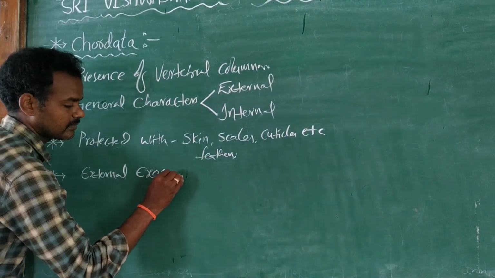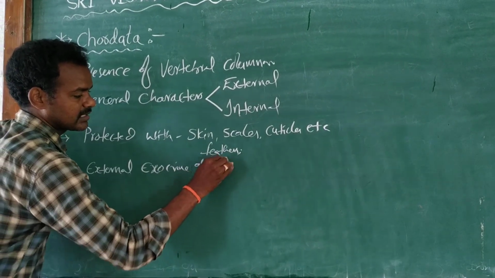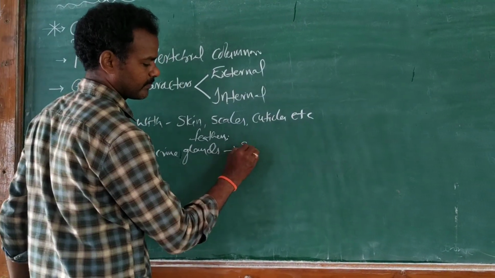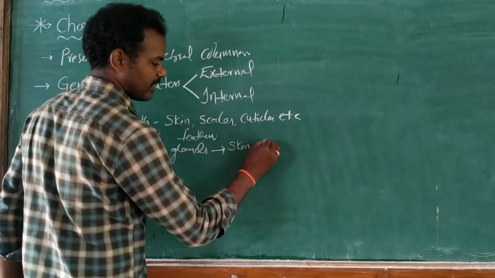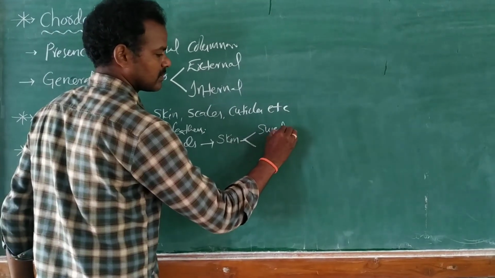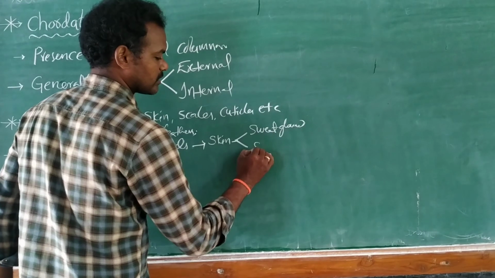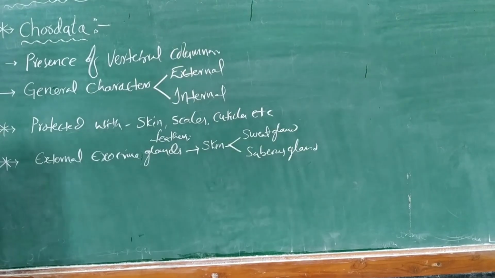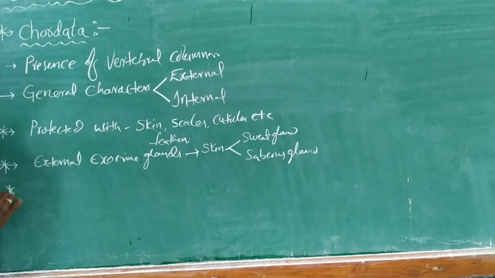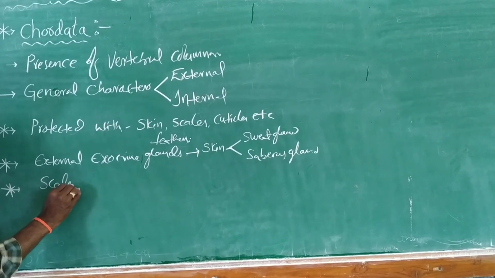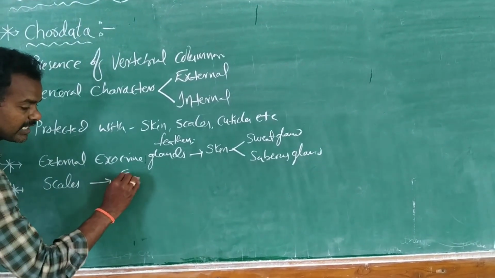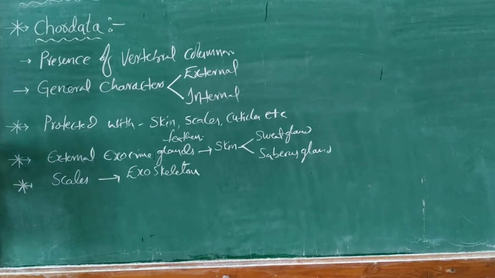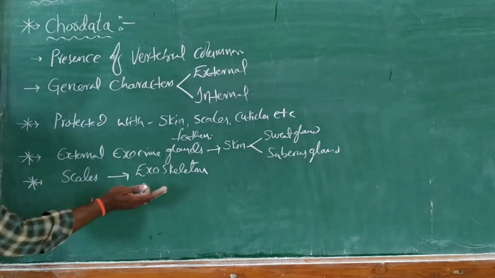And also some types of external exocrine glands are present in their body. For example, in skin there are sweat glands and sebaceous glands. Skin glands, then sweat glands, sebaceous glands. And also the scales are present. These scales we call an exoskeleton. Generally we have endoskeletons, and exoskeletons will also be present.